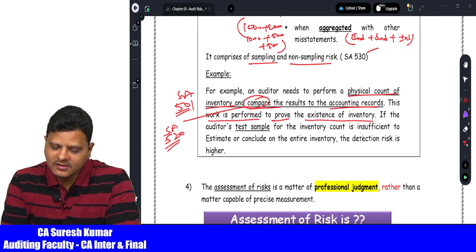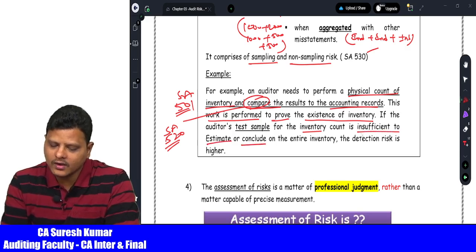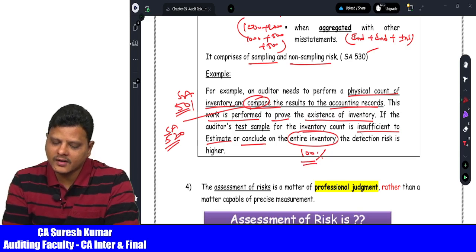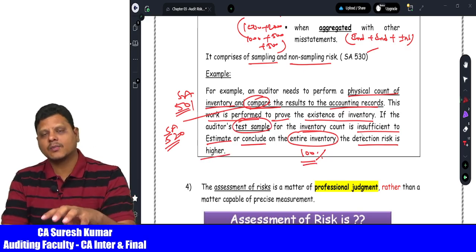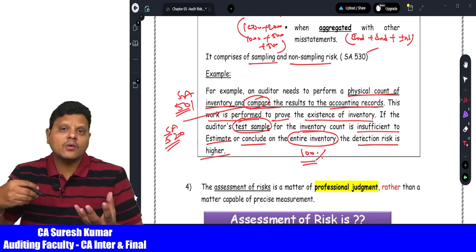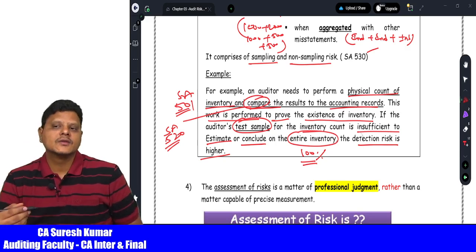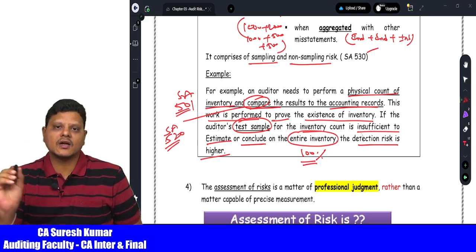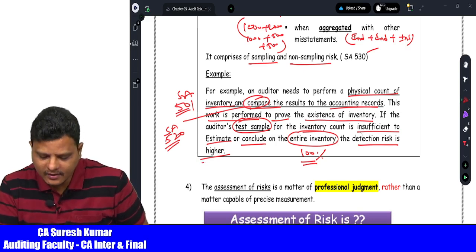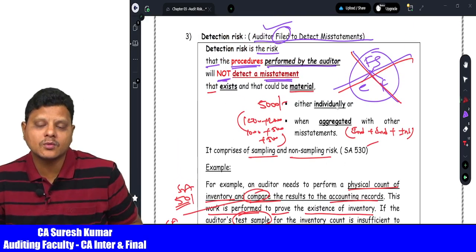If the auditor tests samples for inventory and the count is insufficient to estimate or conclude on the entire inventory. Example, if I want to give a comment on 100% of inventory, the test of samples may not be sufficient. The detection risk is higher in this case, because when I am going on a sample basis of verification, there is always a possibility that whatever the auditor has not verified may carry detection risk. Because the auditor failed to check that particular inventory, there may be a possibility of higher risk in these particular transactions. Now, who is responsible for detection risk? The auditor is responsible for detection risk.